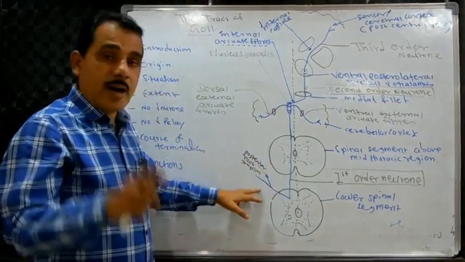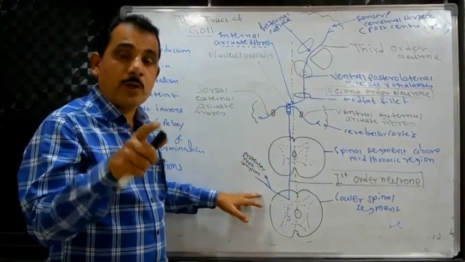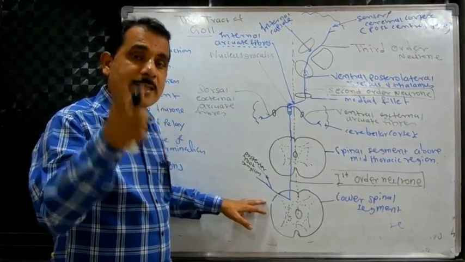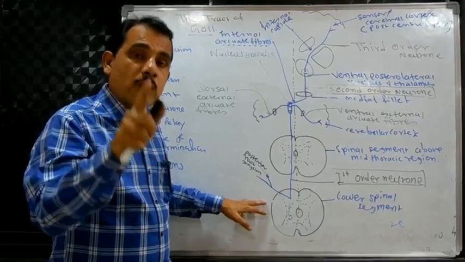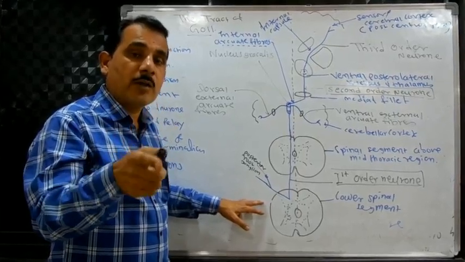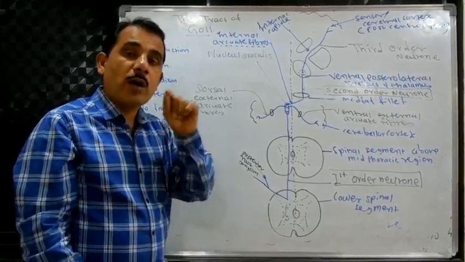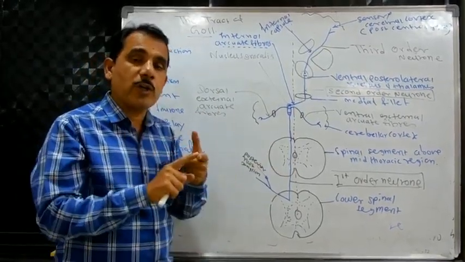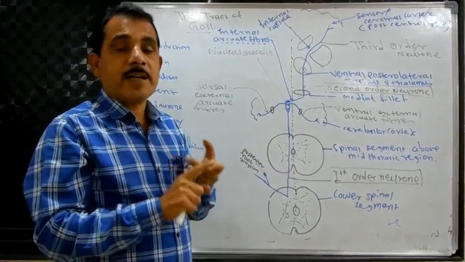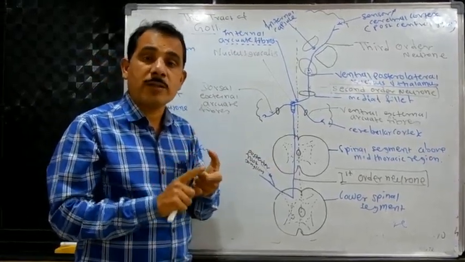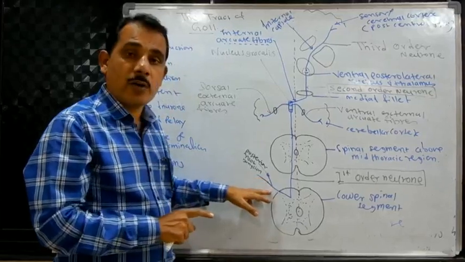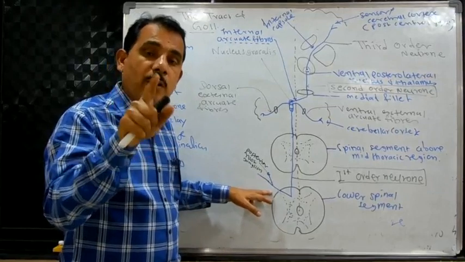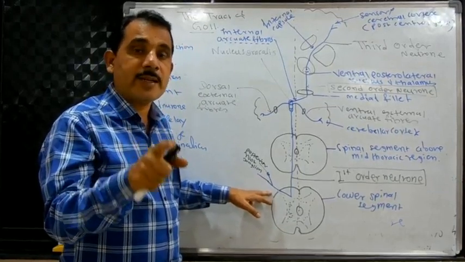Regarding origin, these arise from the bipolar cells of the posterior root ganglion of the spinal cord, the fibers arising from the lower half of the body. So the origin is what? The first order neuron of the tract of Goll arises from the bipolar cells of the posterior root ganglion, where fibers are coming from the lower half of the body. That is the origin.